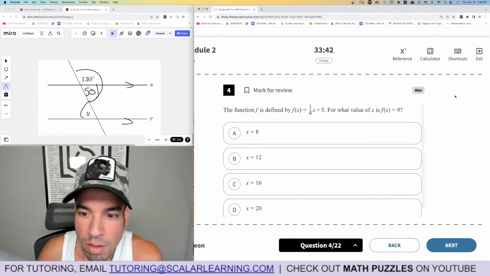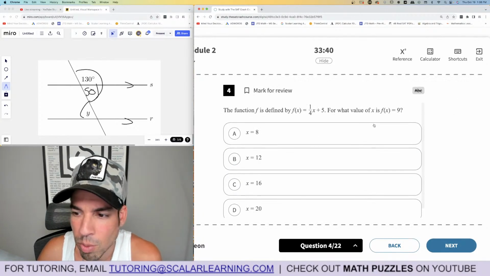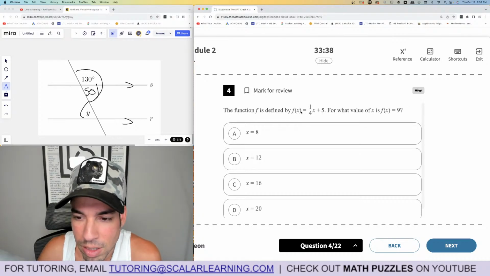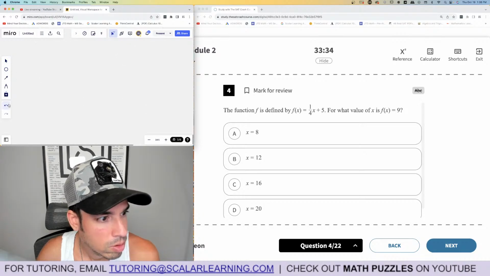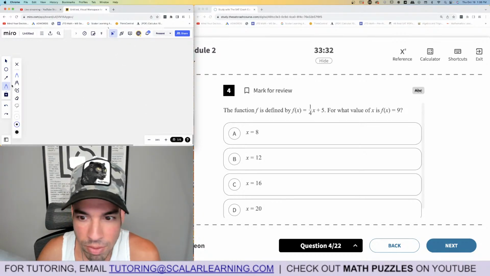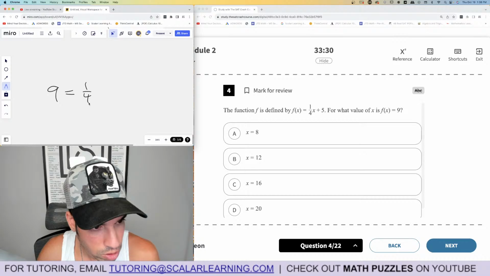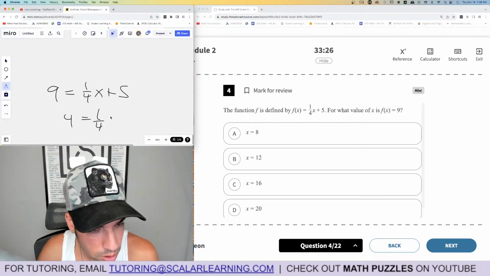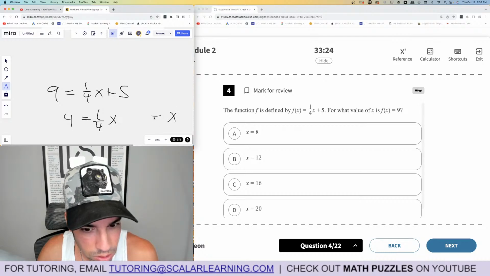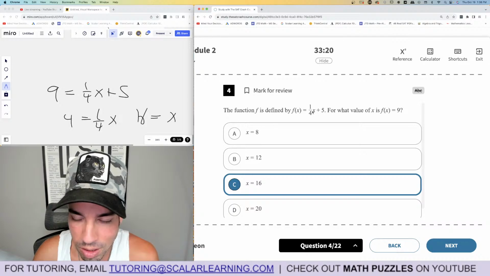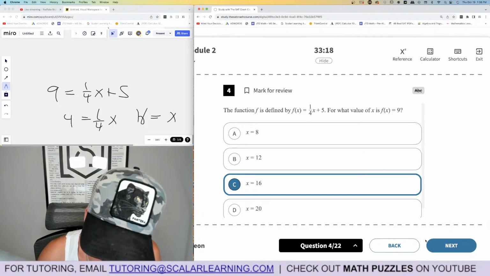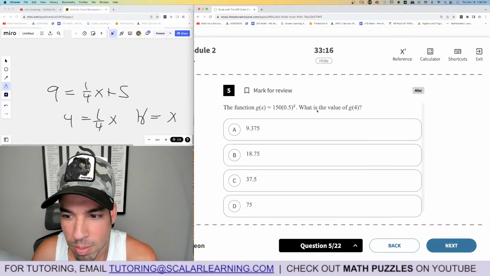Okay, next. A function is defined, and for a value of f(x) of 9, find x. Okay, so plug in 9 here. Let's write it out. Plug in 9 for f of x, and set it equal to that and solve for x, right? So minus 5 from both sides, 4 equals 1/4 x. Multiply both sides by 4, x equals 16. C is the winner, done. Okay, let's just make sure. Plug in 16. 16 times 1/4 is 4, plus 5 is 9. Boom, done.